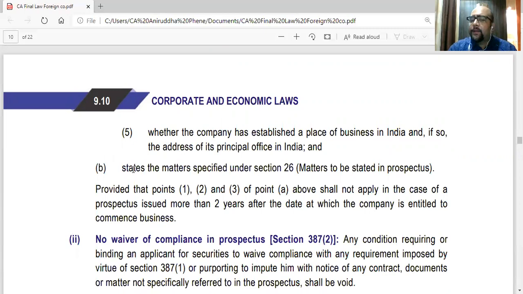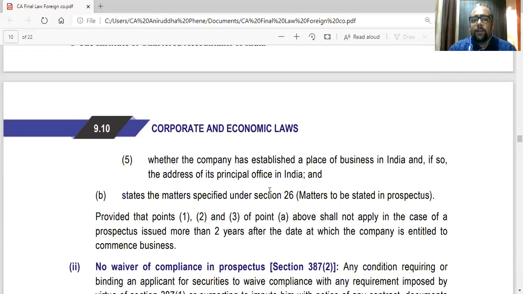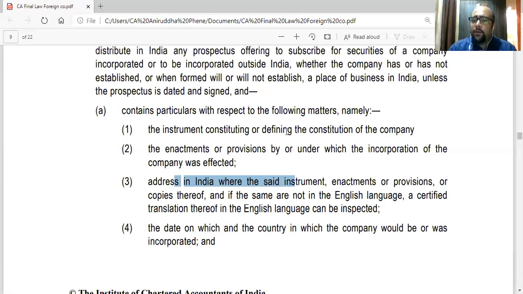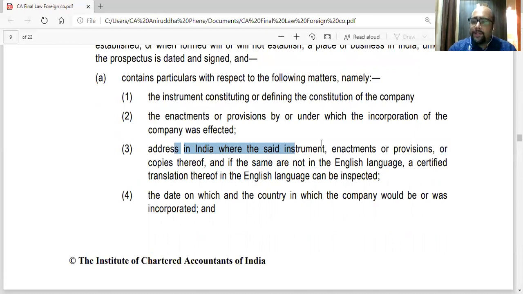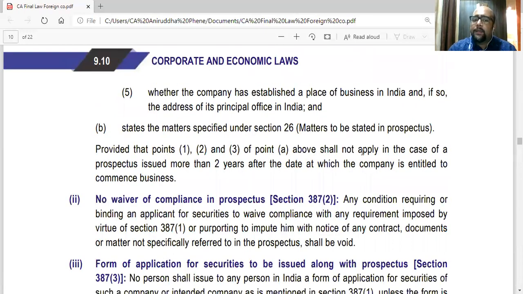And any other matters as required under the rule. Now they are saying point number 1, 2, 3. Point number 1, 2, 3 is what? The instrument constituting or defining the constitution of the company, the enactments under which the company was incorporated, and the address where the people can come and inspect that. So these three things shall not apply in case the company is already 2 years old.